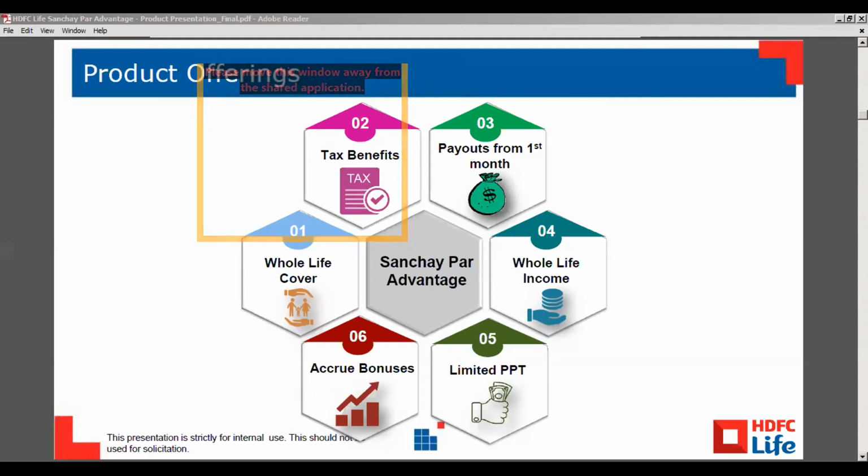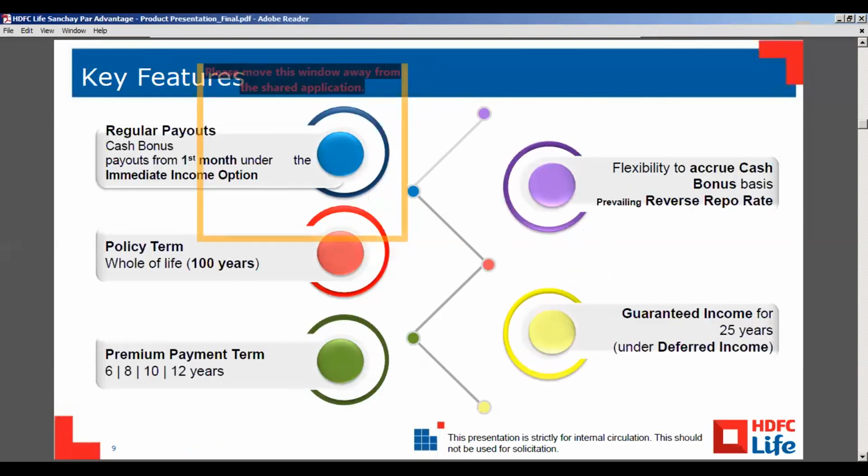So we have two options, the immediate income option and the deferred income option. In the deferred income option, the customer will get guaranteed benefits, and will also get cash bonuses.